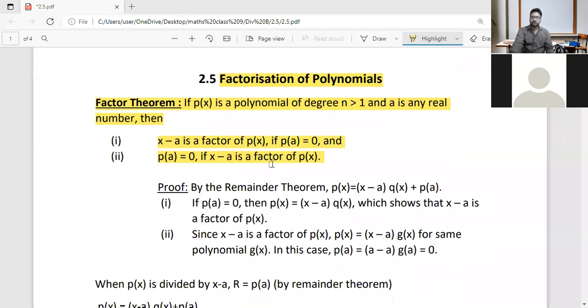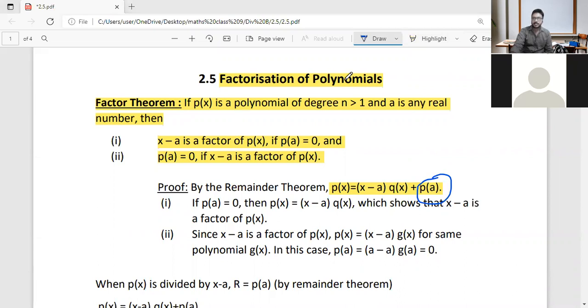And we are going to prove it by the remainder theorem. What does the remainder theorem say? The remainder theorem states that p of x is equal to x minus a into q of x plus the remainder. It says that if x minus a divides a polynomial p of x, then the remainder is p of a.